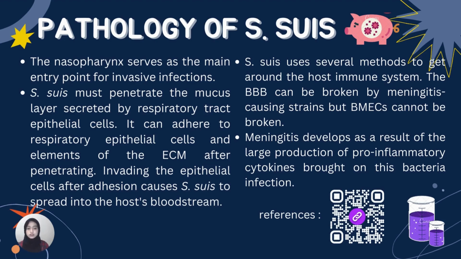S. suis uses several methods to get around the host immune system. The BBB can be broken by meningitis, causing strain, but BMECs cannot be broken. Meningitis develops as a result of the overproduction of pro-inflammatory cytokines brought on by this bacterial infection.